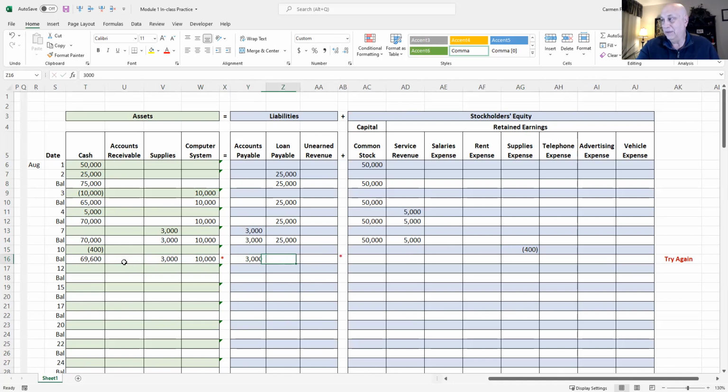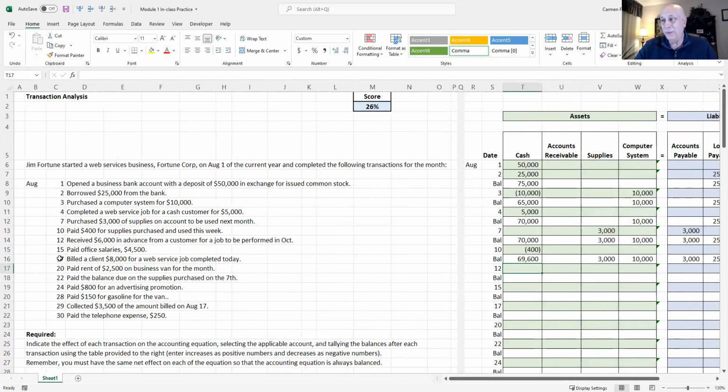We still owe $3,000, $25,000 at the bank. We owe $50,000 of common stock. We have $5,000 in revenue and $400 of expense. Again, the left side of the equation equals the right side of the equation. Okay, let's keep going. August 12th, making good progress here.